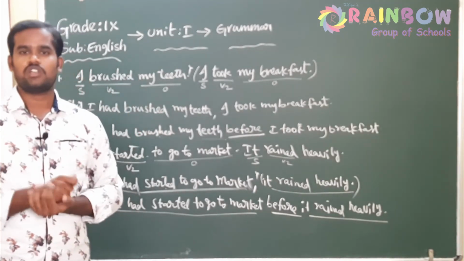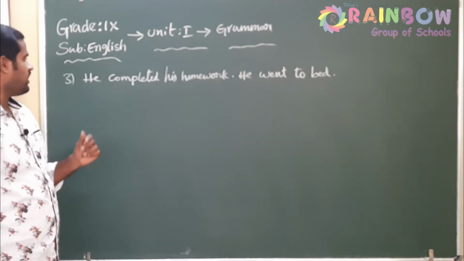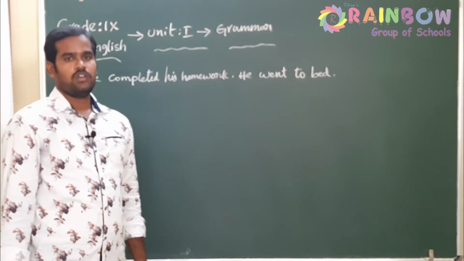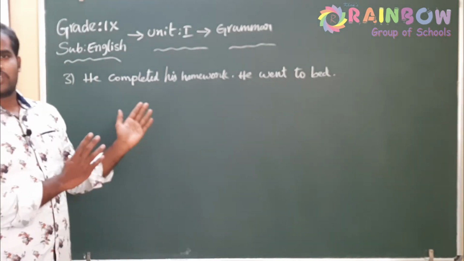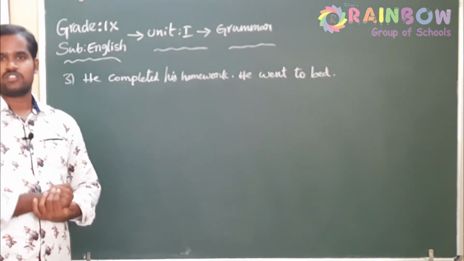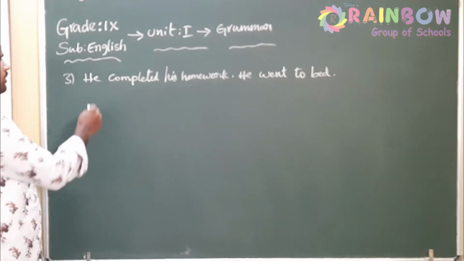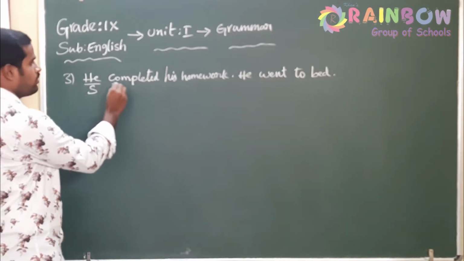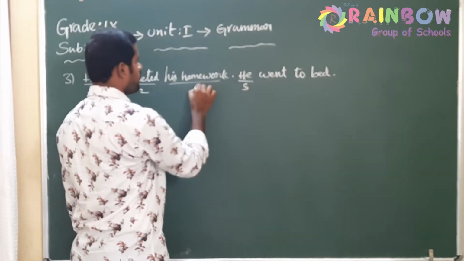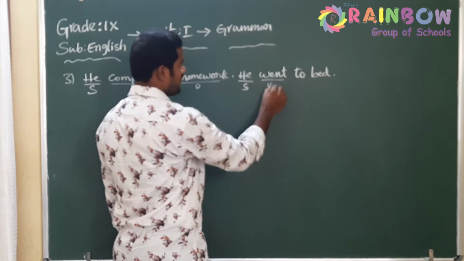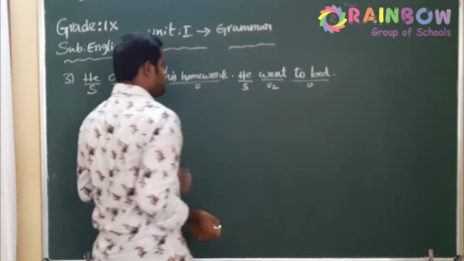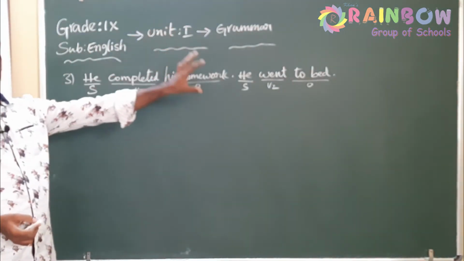Okay, so shall we move to the third question? The third question is: he completed his homework and he went to bed. Again two statements, and both statements are in the same tense. Can you notice the tense of these two statements? Obviously simple past. So he is a pronoun, the subject. Completed is V2 and the remaining is object. Here also same: he, pronoun, subject; went is the second form because the three forms are go, went and gone. And to bed is considered as object. Now both these statements are in the simple past tense.